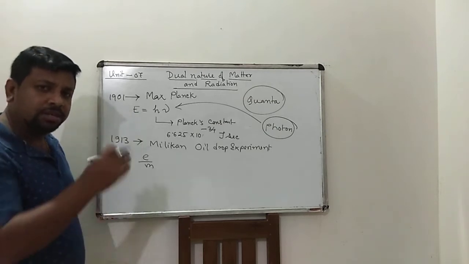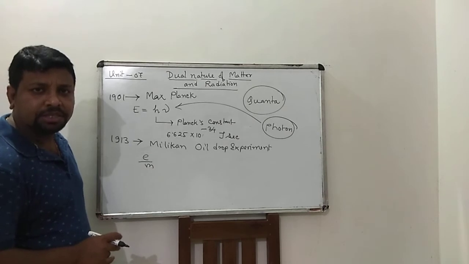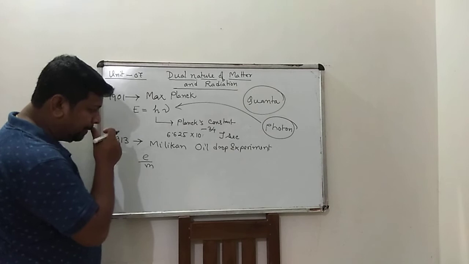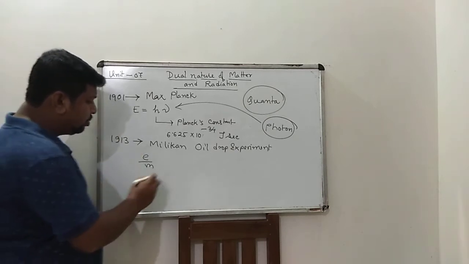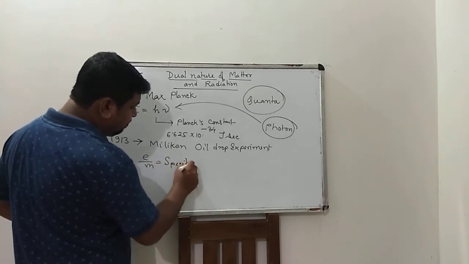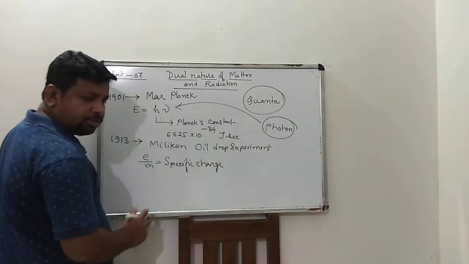Already J.J. Thomson determined the value of specific charge of the electron, that is 1.76 into 10 to the power 11 coulomb per kg, e by m. What is specific charge?